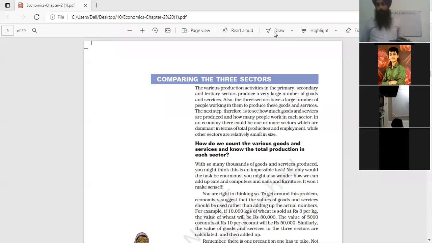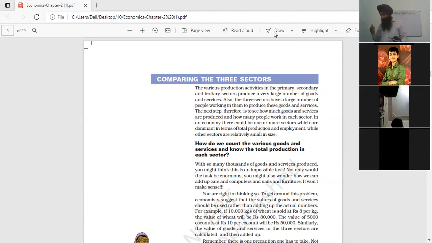I'm repeating again, those goods which are ready to be consumed by the consumers. Cotton cloth is ready, it can be used by the consumers.